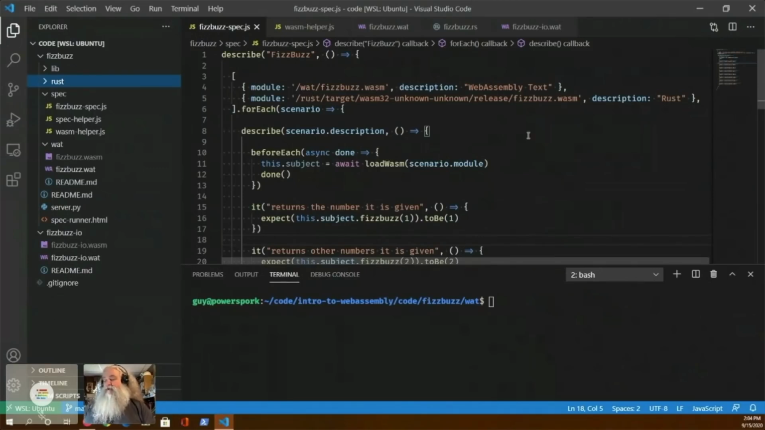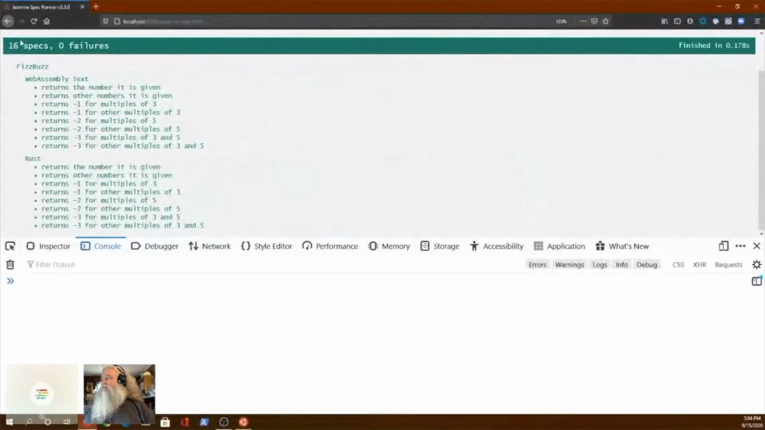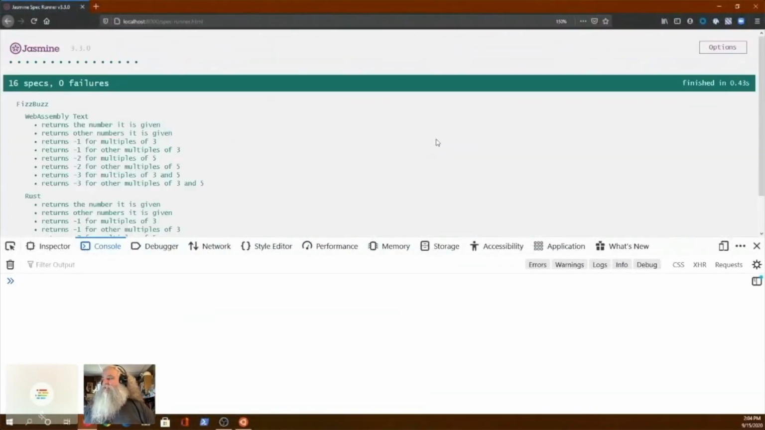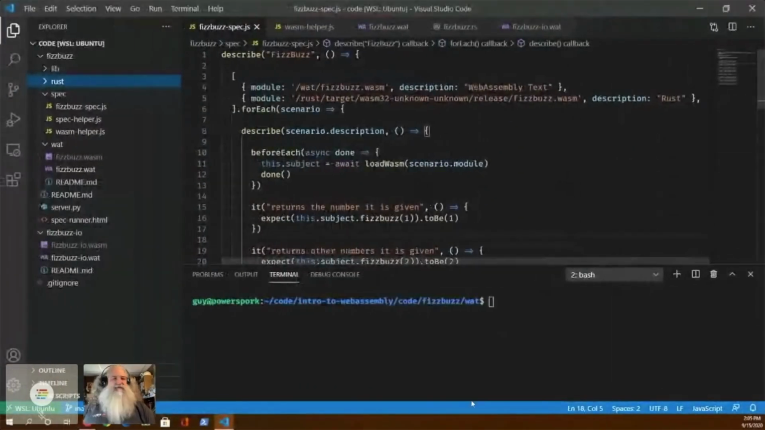And I have this up and running now. So if we bring this up and I hit refresh, you can see that it does indeed run and all the tests pass. Now I want to prove that this is real, not vaporware. So I am going to actually compile something here.